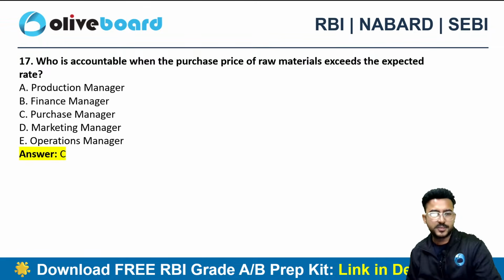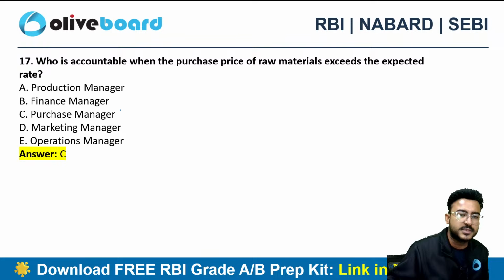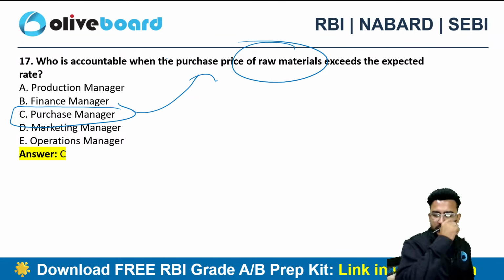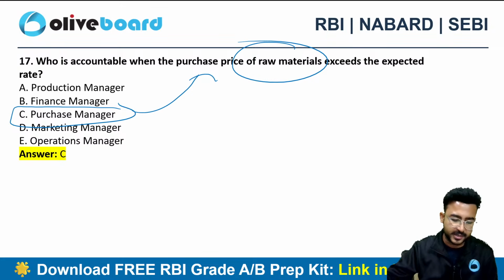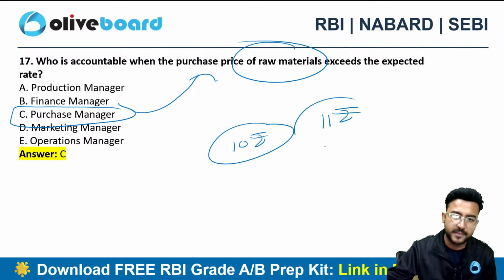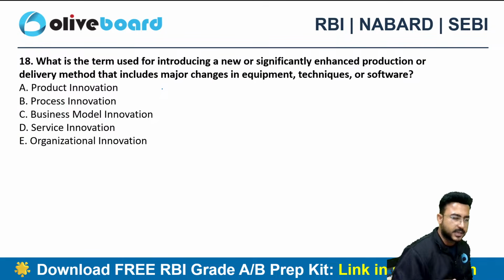Now who is responsible here? Purchase manager. Why? Because the purchase manager has the responsibility to purchase the raw material. So he is directly accountable here if he is exceeding the expected rate. Let's suppose something had to be bought for 10 rupees and he bought it for 11 rupees, then whose fault is it? Obviously the one who is purchasing. So purchase manager is the correct choice here.